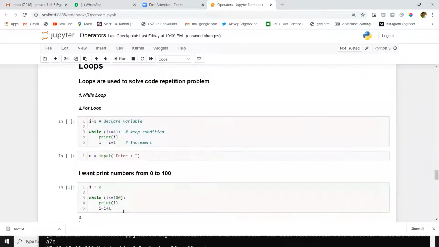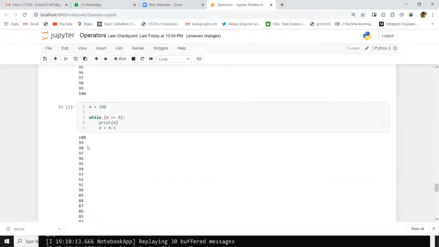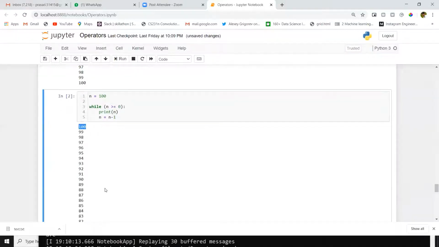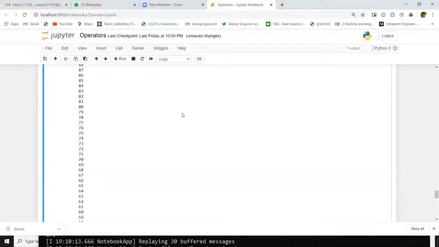Here we are moving from 0 to 100, we want to go ahead, that's why I gave i plus 1. Here I want to decrease the number, that's why I gave n minus 1. You observe my loop started from 100 and ended at 0. This is a simple while loop condition.